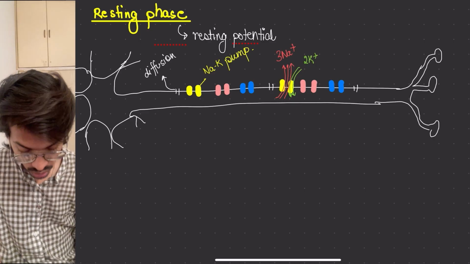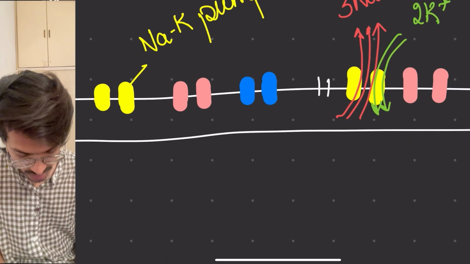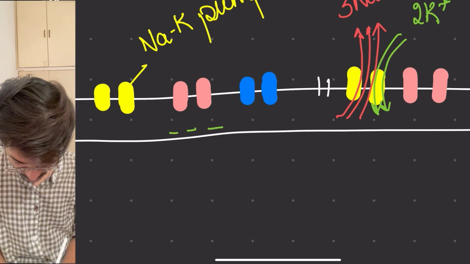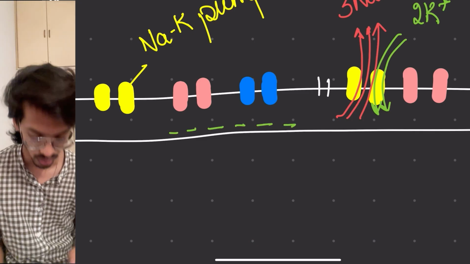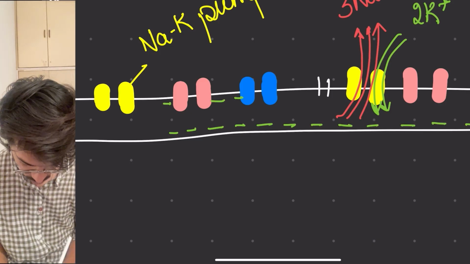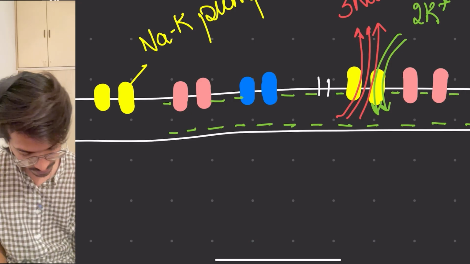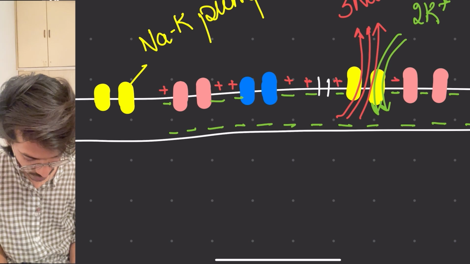So this becomes what? Inside more. I am just enlarging it, and inside becomes what? Inside of the axon becomes negatively charged. Of course it is positive charge only, but the difference is there. So the difference causes it to be less positive. So the inside of the membrane is less positive, whereas the outside of the membrane is what? Positively charged.